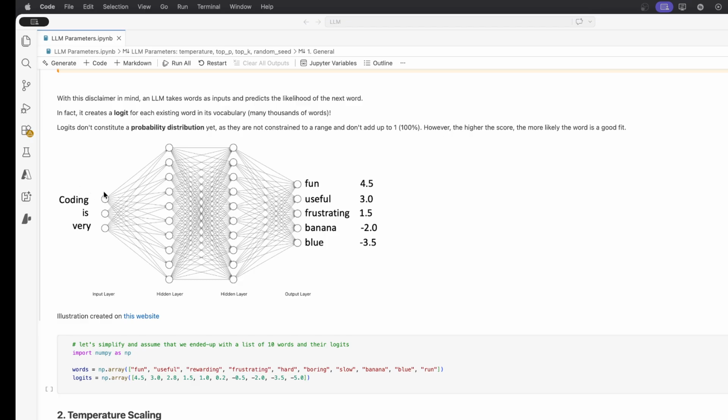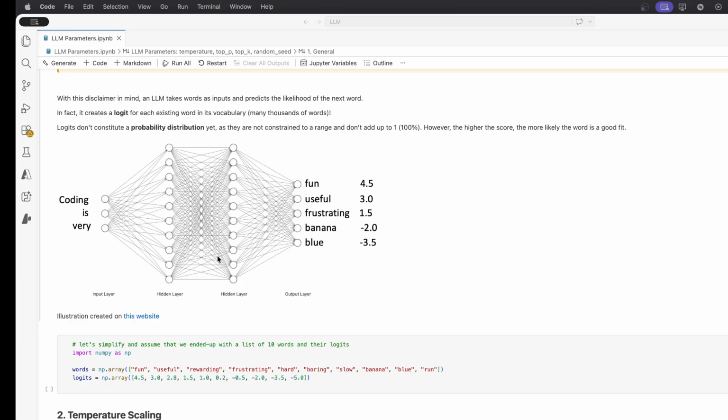So here we've got our inputs, as we said, and the output in reality will be one score for each existing word in the vocabulary of your LLM. So if your LLM has a complete vocabulary of 100,000 words, it will also produce 100,000 logits. So one for each word in its vocabulary.